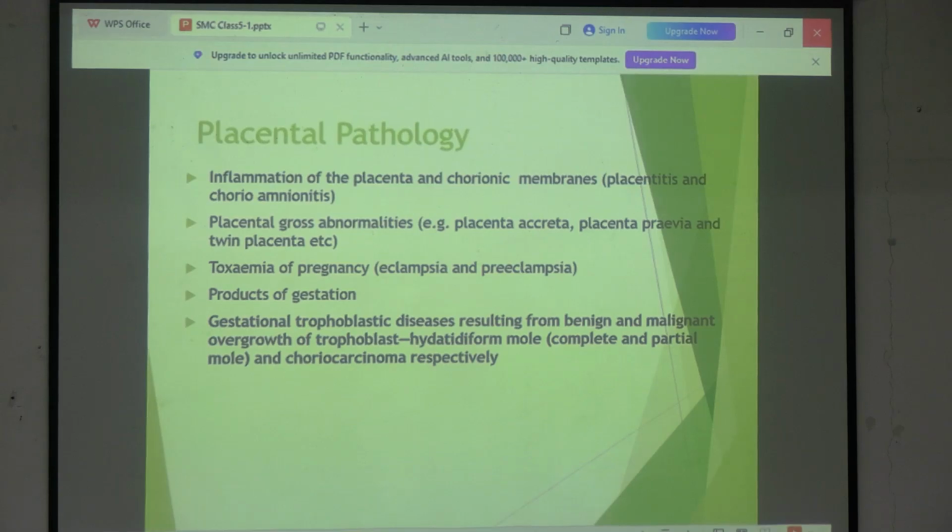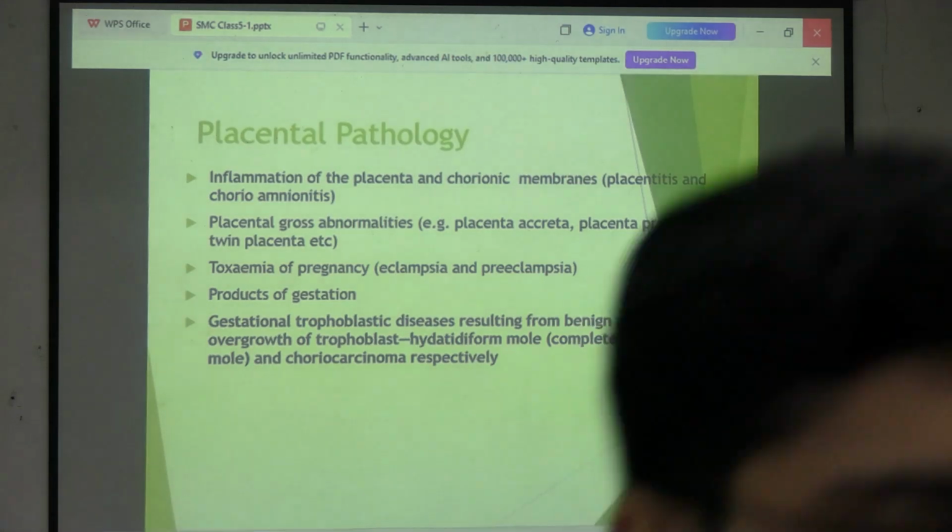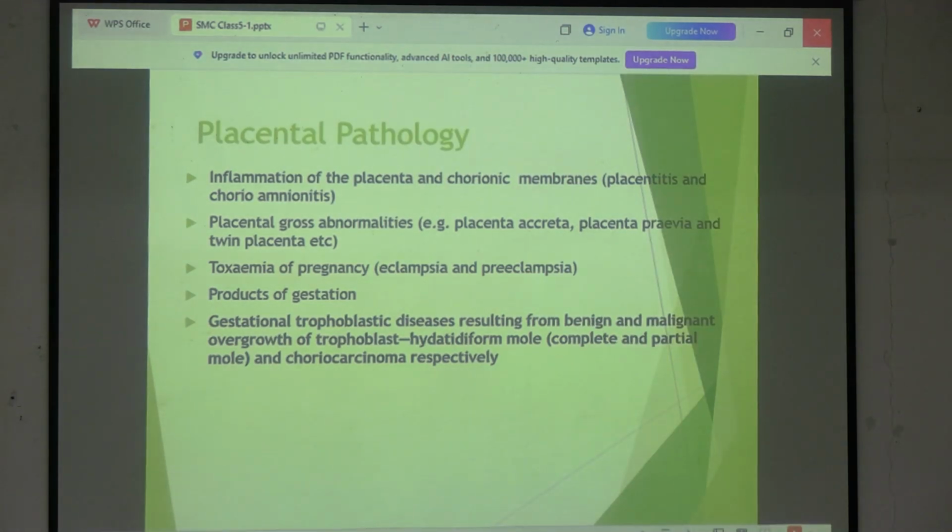What can there be in placental pathology? What are the diseases that might affect a placenta? Tell me first. One is infection, inflammation, which can be caused by any inflammation. For example, we know appendicitis, cholecystitis.